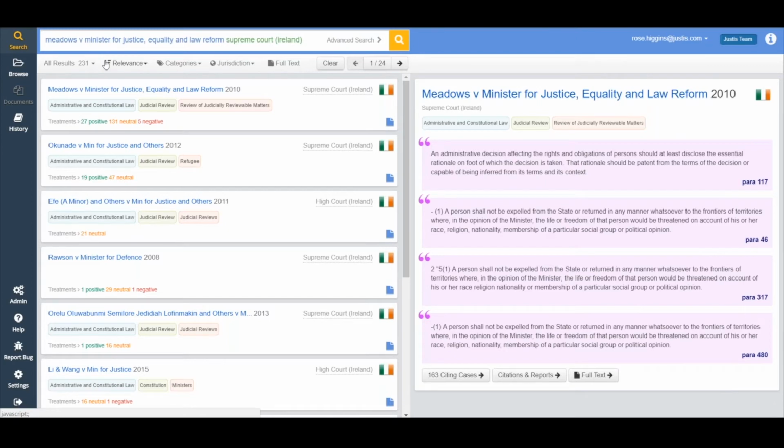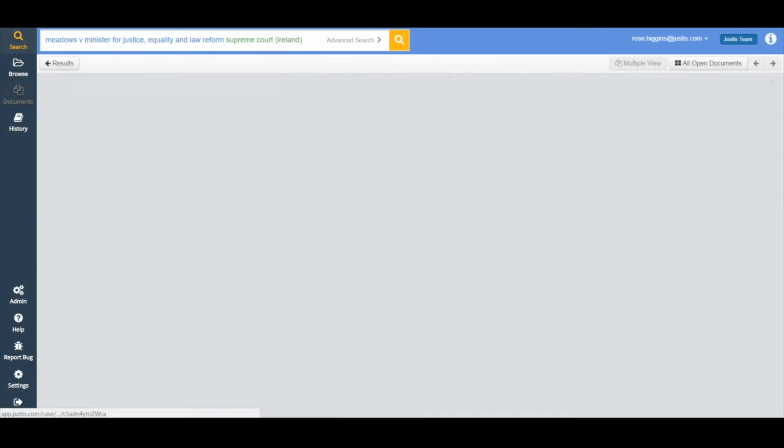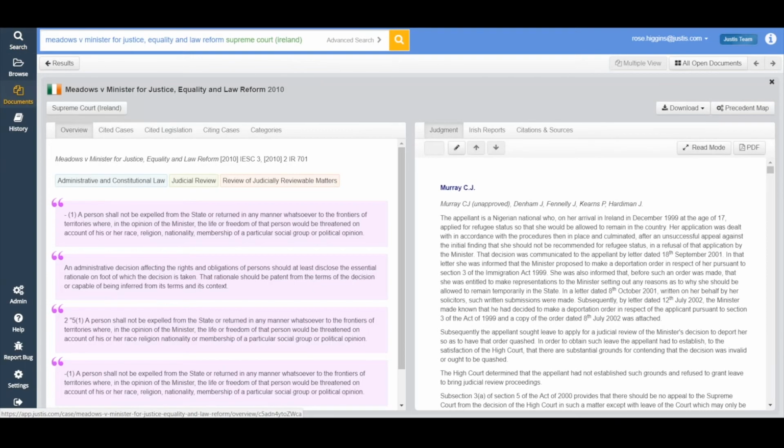Now you can clearly see that the screen has been divided into 2 sections. The left hand side of the screen is the case analysis, the surrounding information about the case. The right hand side, we have the full text. So we're currently looking at the judgment, and if I wanted to read it, I have it there for me, nice and easy to see. If I actually wanted to read the document, I recommend you use the read mode, because if you click on that, it brings the text into the center of the screen and removes any distractions. If you're anything like me, I often get distracted, so it's just a nicer view to have a look at the case there.